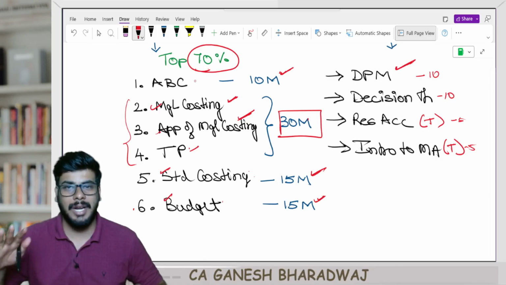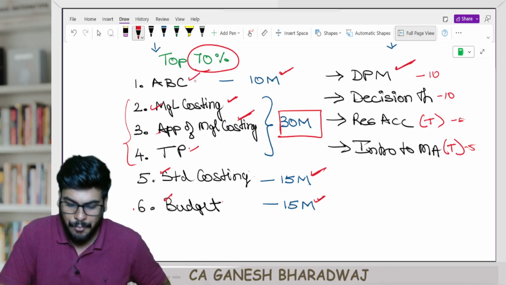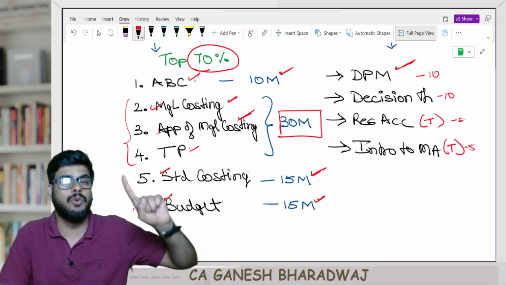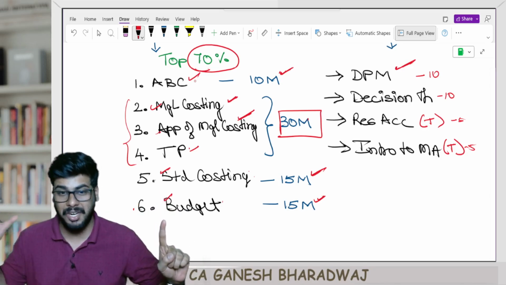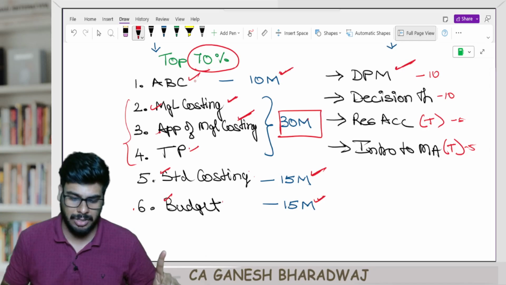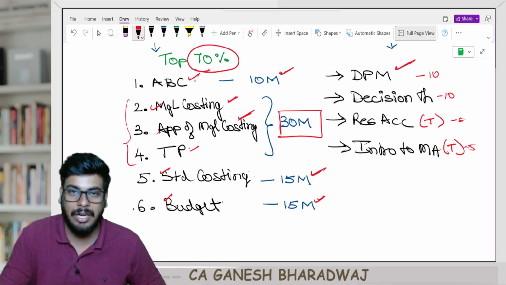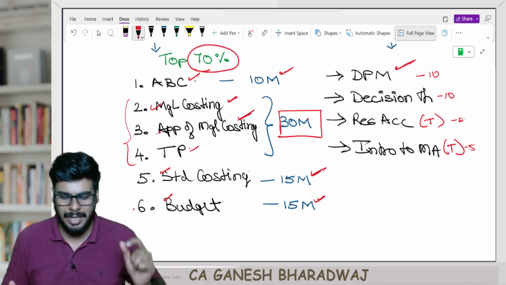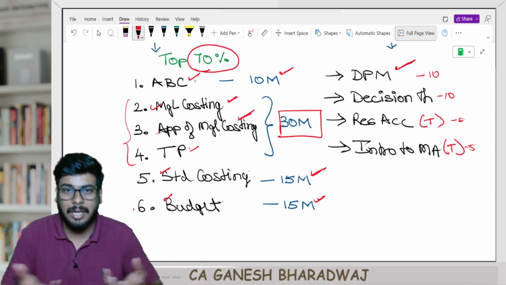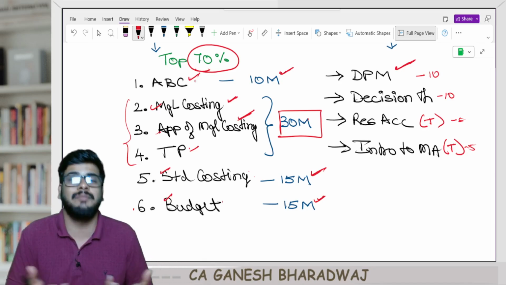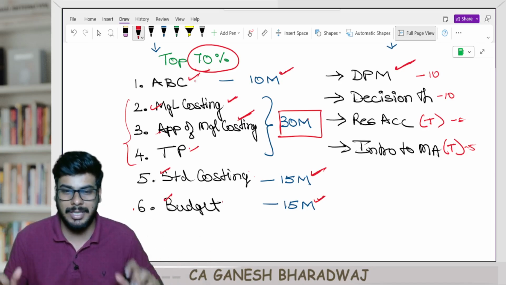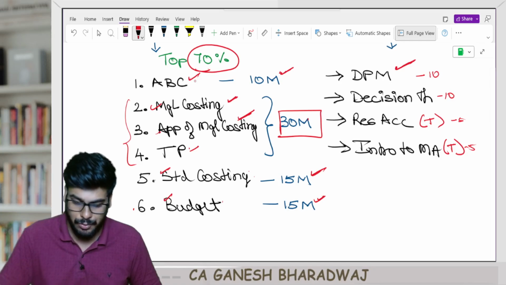So now, just to sum up, you first start off with ABC. If you don't have a proper background of the overheads chapter, which is ideally a part of paper 8 cost accounting, then instead of ABC, you start off with divisional performance measurement, right? In terms of the time it takes to revise these 2 chapters, more or less they are the same. That's why I'm saying they are interchangeably usable, right?